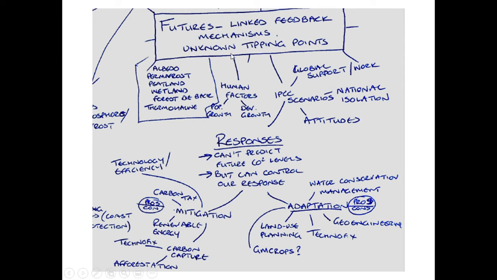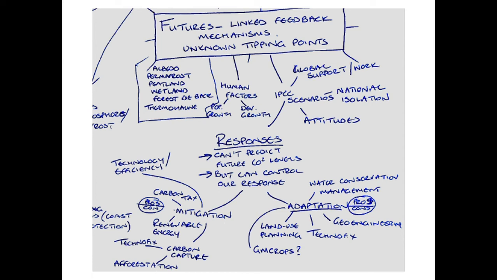We also don't know, on top of these unknown tipping points and feedback mechanisms, what future population growth or growth of development is going to be in different countries, particularly with those countries which are low levels of development at the moment. What we do know, though, is that we need to look at both mitigation and adaptation. When we look at mitigation, this is trying to reduce or stop the amount of carbon in the atmosphere.